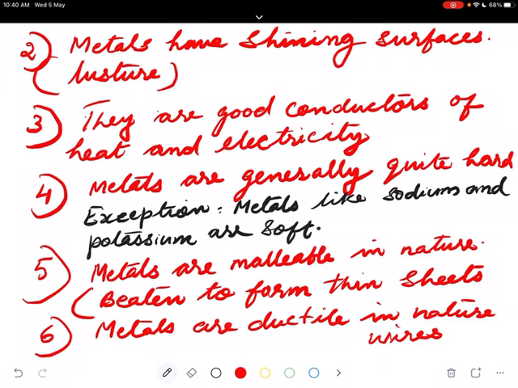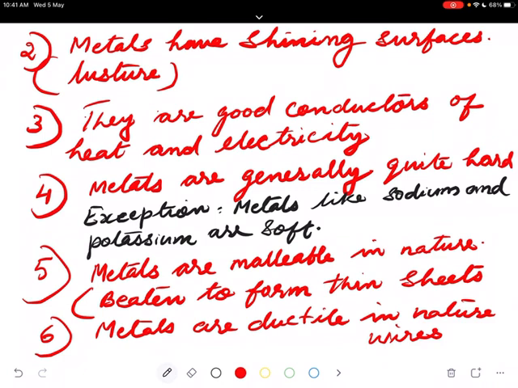All electric wires drawn from different metals are very fine. This copper wire I showed you. Then aluminium wires are there. Silver is the best conductor. So these can be drawn into wires. Gold can be drawn into wires.